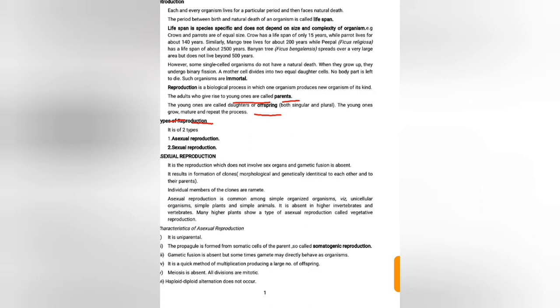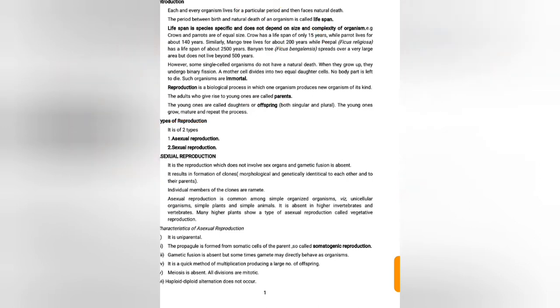Types of reproduction: one is asexual reproduction, another one is sexual reproduction. Asexual reproduction is a very simple type of reproduction, in which a single parent is involved and gives rise to two or more daughter individuals. Vegetative propagation is also an asexual process. Sexual reproduction means involvement of two sexes, that is male and female.